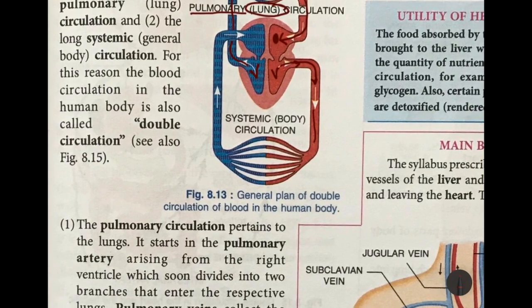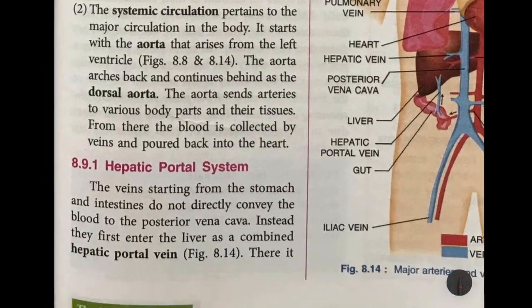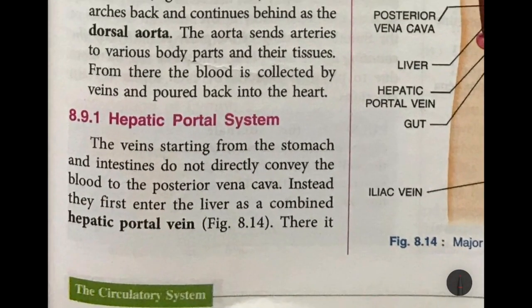From the body parts, the deoxygenated blood is carried, and then it is poured back into the heart. So basically you can see the blood is coming into the heart two times before it is completing one complete round. Okay, now next, hepatic portal system.